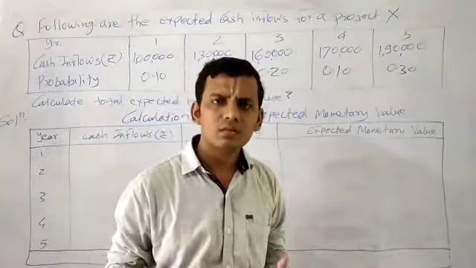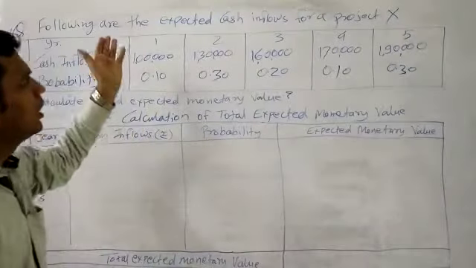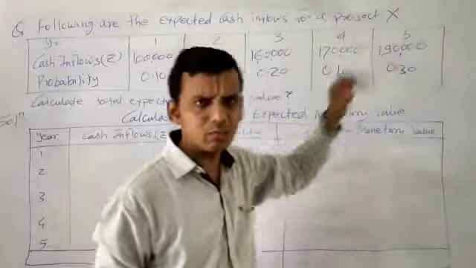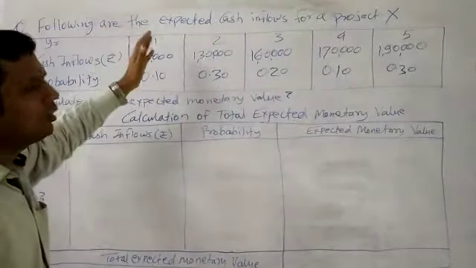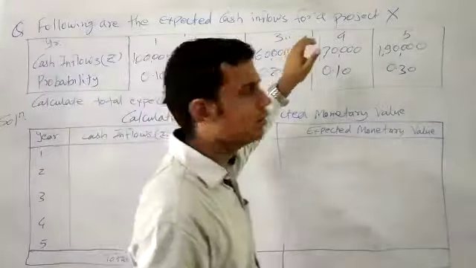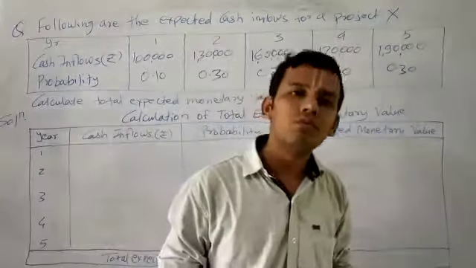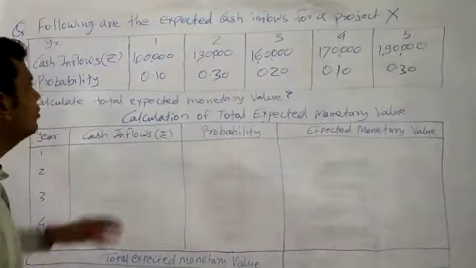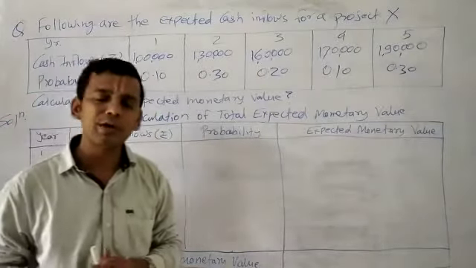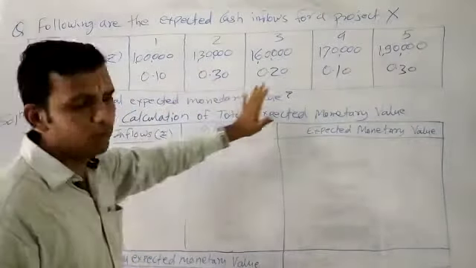Now we will take another similar numerical so that we can have a better understanding of the same thing. Again the question says we are given expected cash inflows for a particular project X by a company for 5 years, and the probabilities. Cash inflows are 1 lakh, 1,30,000, 1,60,000 for third year, 1,70,000 for fourth year, 1,90,000 for fifth year. Probabilities assigned for the various years are: first year 0.10, second year 0.30, third year 0.20, fourth year 0.10, and fifth year again 0.30. We need to calculate the total expected monetary value.